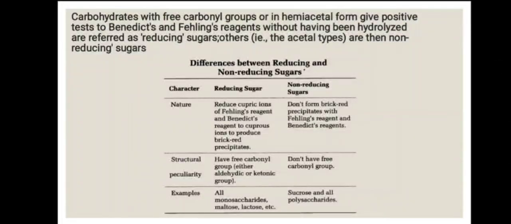Difference between reducing and non-reducing sugar. Nature: reducing sugar reduces the cupric ion of Fehling's reagent and Benedict's reagent to cuprous ion to produce a brick red precipitate, whereas non-reducing sugar does not form a brick red precipitate. Structural: reducing sugar has a free carbonyl group, whereas non-reducing sugar does not have a free carbonyl group. Example of reducing sugar: all monosaccharides. Example of non-reducing sugar: sucrose.